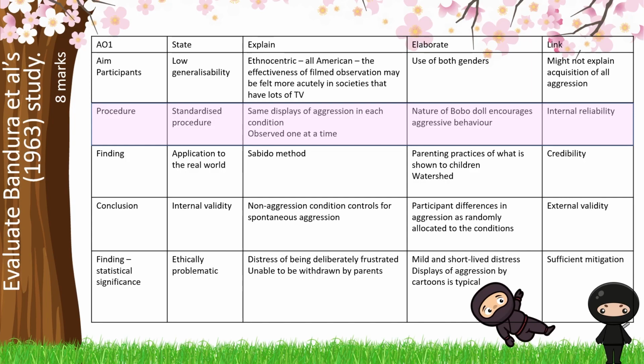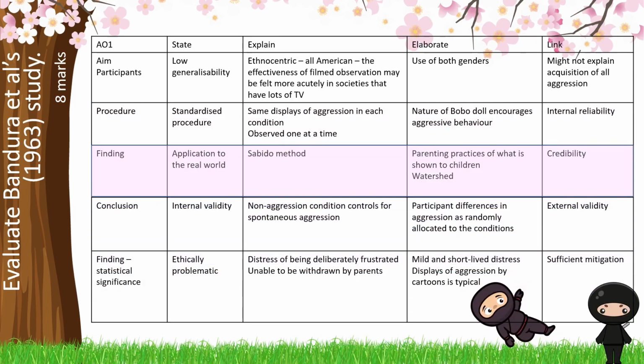Really important here is that regardless of what condition they were in, whether it was a cartoon black cat, a live aggressive role model or someone that was filmed, they're showing the same aggressive behaviours and therefore this isn't an extraneous variable. What isn't standardised is the way that the Bobo doll is reacting to the input given by each child. The fact that it comes back up is much more similar to a cartoon level of aggression rather than real aggression. And therefore that may explain why we see high medians of aggression in the cartoon condition. Overall though, still a high level of internal reliability for 1963.